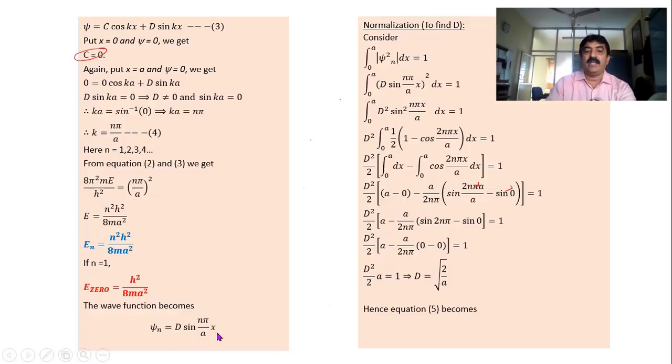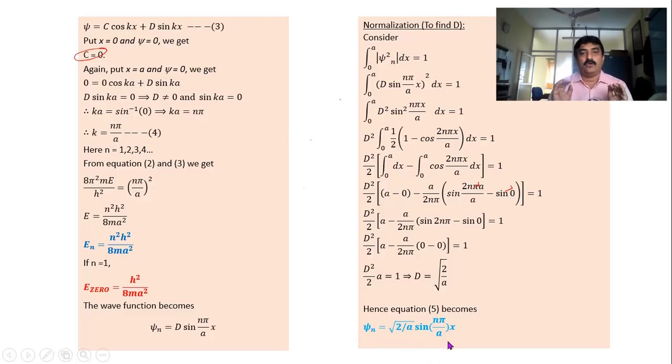I get what is called the eigenfunction. This is my eigenfunction. So psi n equals root of 2 by a sine of n pi by a into x. I can comfortably and with confidence call this an eigenfunction. So this is about this question.